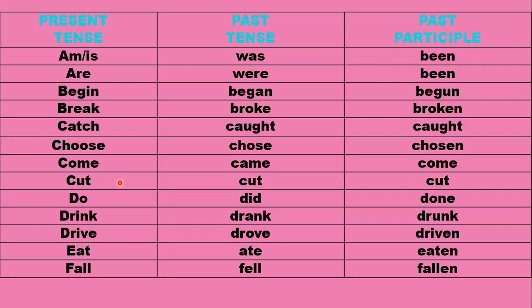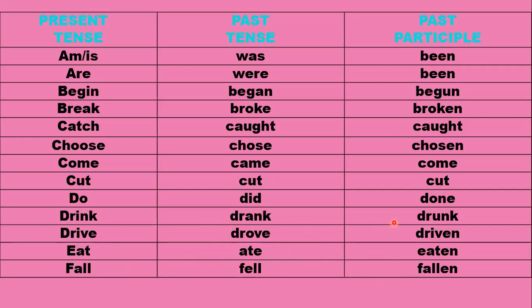So it's good to memorize these forms because every time it's difficult to think about them. Some of them are quite easy that you have been using, but some of them are new to you. So if you see something new, always make sure you memorize it because that becomes easier. Okay. Like for example, eat, ate, eaten. Like I eat an apple, I ate an apple, and I have eaten an apple. So this is how it changes the form. Fall, fell, fallen. And similarly, drink, drank, drunk.